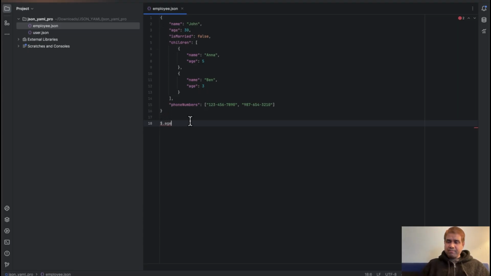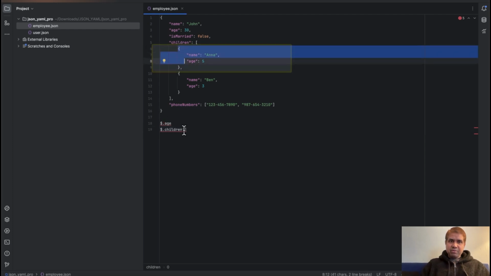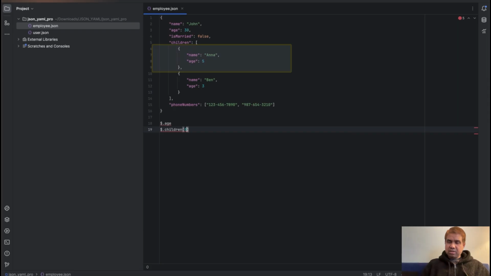In the same way, if you want to pick, let's say, the name inside this children array, how to do it? Dollar dot children, and children is an array. And in that array, it is the first element. So the first element starts with index 0, and dot name. That will pick ANA from the document.